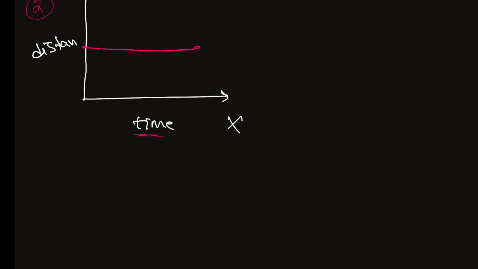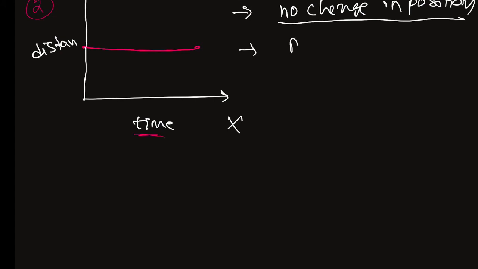See here, in this graph we conclude that there is no change in position. No change in position means the object is at rest. No motion means no change in position.